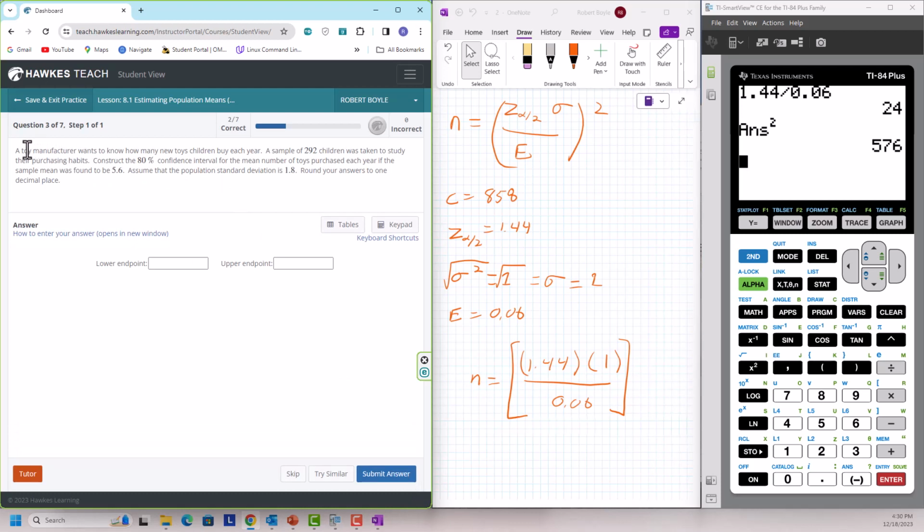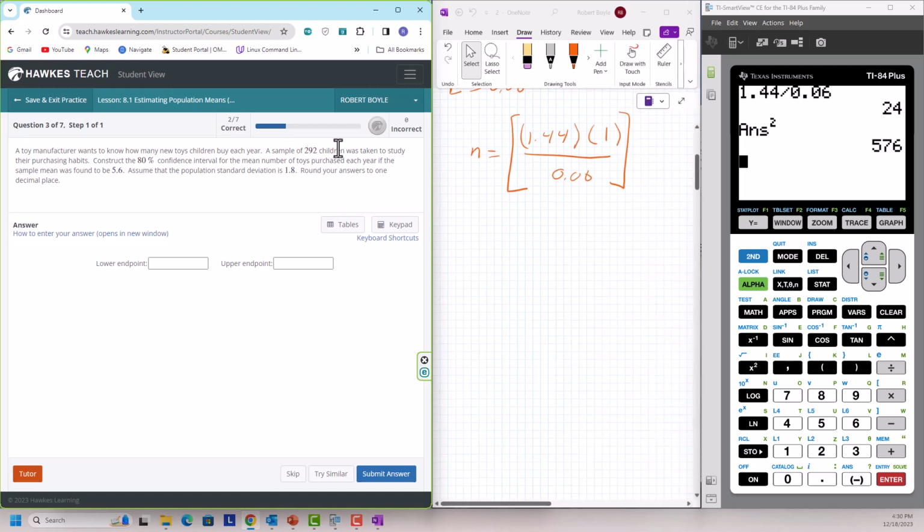Here, a toy manufacturer wants to know how many toys children buy each year. A sample of 292 children was taken to study their purchasing habits. Construct an 80% confidence interval for the mean number of toys purchased each year if the sample mean was found to be 5.6. Assume the population standard deviation is 1.8.